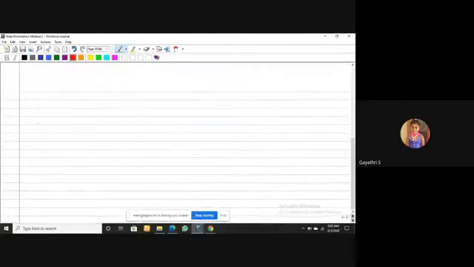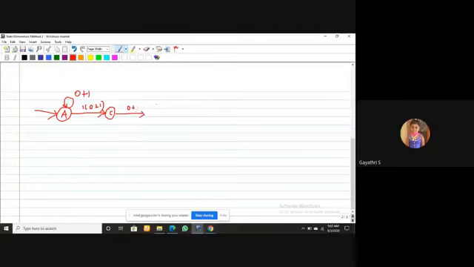In the next step, your automata becomes like this. This is A, and A has a self loop, that is 0 plus 1. A to C is 1 concatenated with 0 plus 1. Then this is also 0 plus 1, and this is D, and the last one is your final state with epsilon.